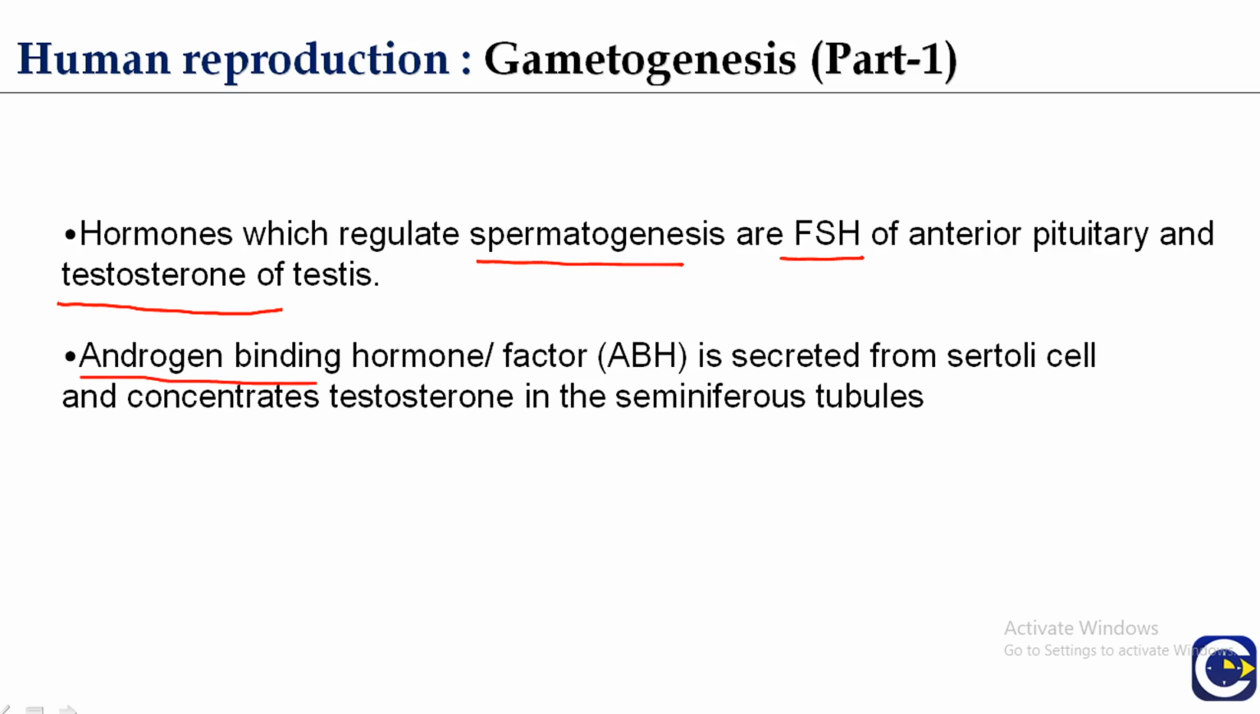Androgen binding hormone or factor, ABH, is secreted from the Sertoli cells, which are the nurse cells, and concentrates testosterone in the seminiferous tubules. So the hormones which are involved are FSH, testosterone, and ABH.